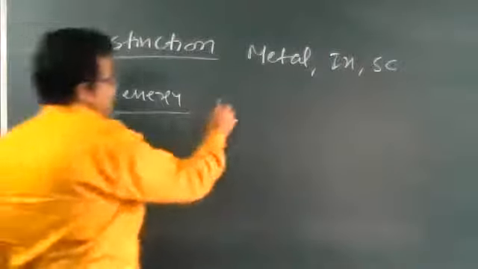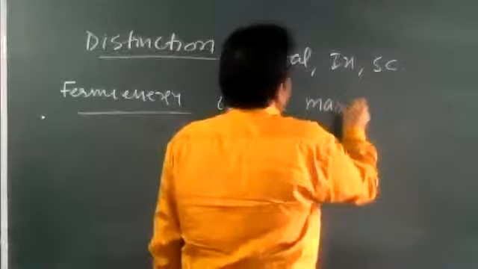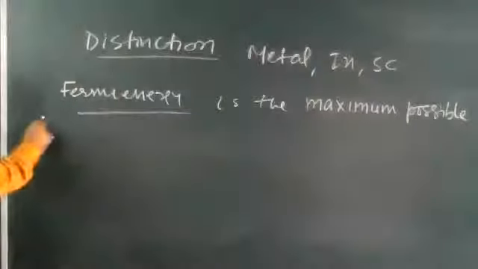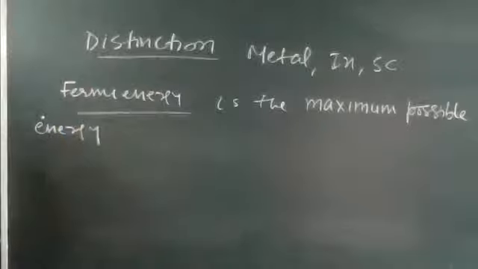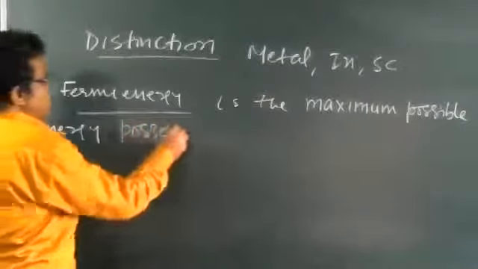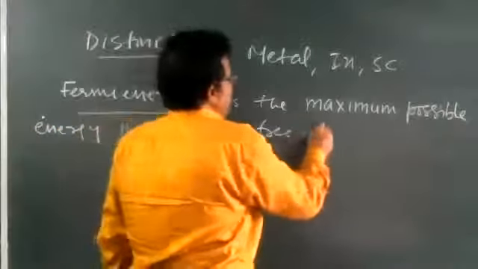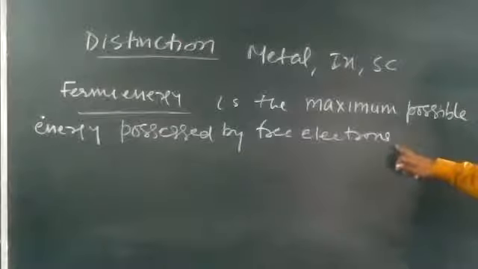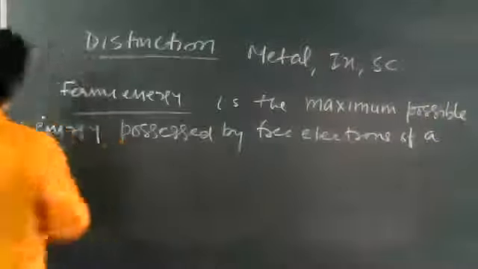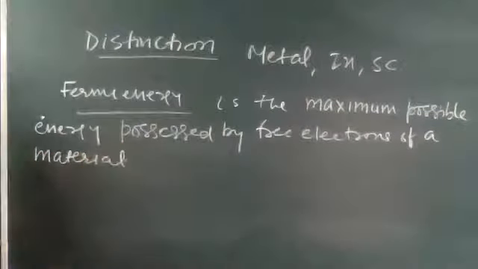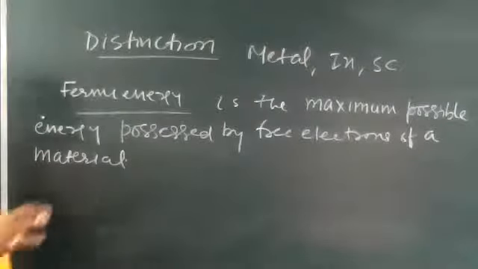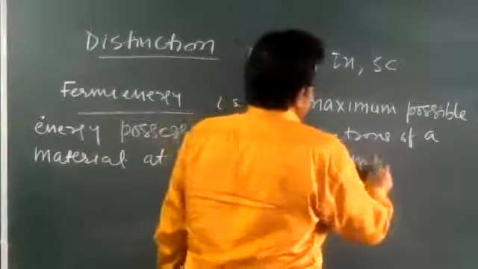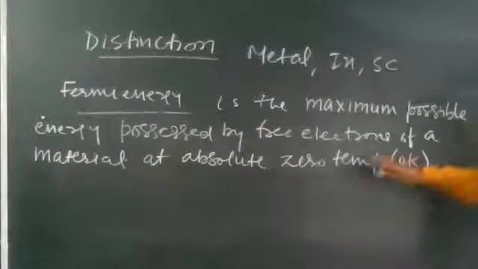It is the maximum possible energy possessed by free electrons of a material at absolute zero temperature, or I can say 0 K. Write down this definition of Fermi energy.